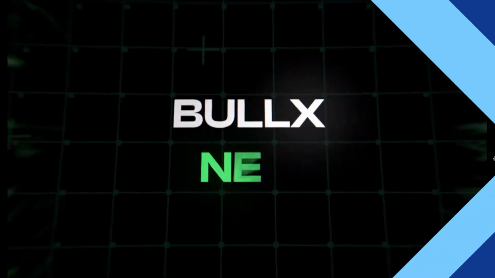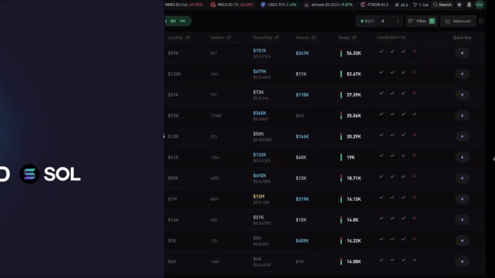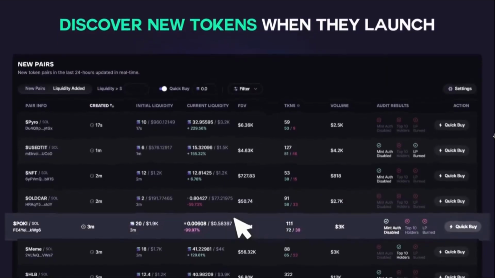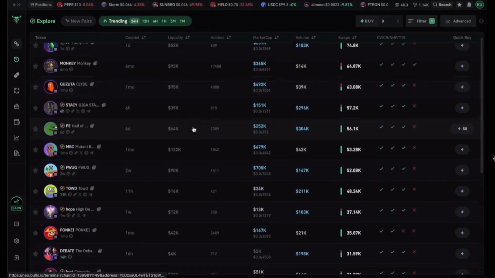In summary, BullX and Photon cater to different trading preferences. BullX appeals to advanced users seeking comprehensive features, while Photon attracts those valuing simplicity and lower fees. Ultimately, the choice depends on individual trading styles and priorities in the meme coin market.